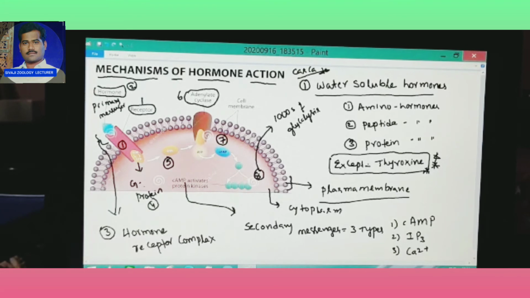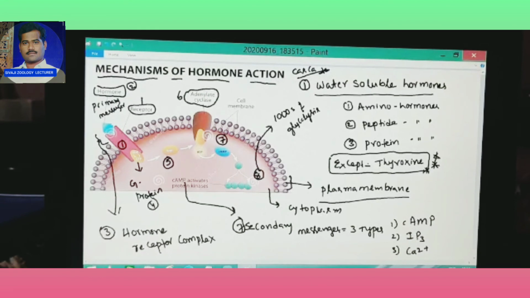Then fourth one, G protein. The G protein produces GTP. Fifth one, they transfer to adenylate cyclase. Sixth one, adenylate cyclase produces the seventh one, secondary messengers. Secondary messengers are three types: cAMP, IP3 and Ca2+. IP3 means inositol phosphate 3, cAMP means cyclic adenosine monophosphate, and calcium ions.